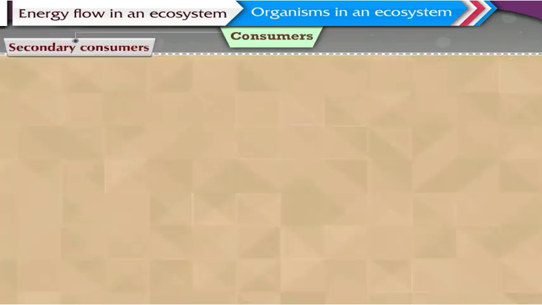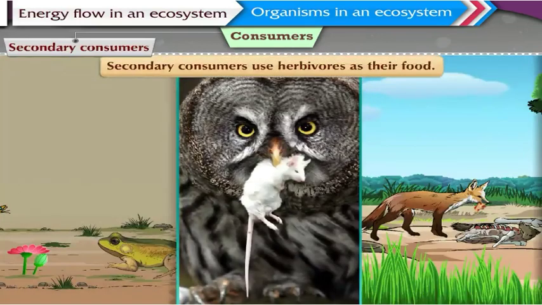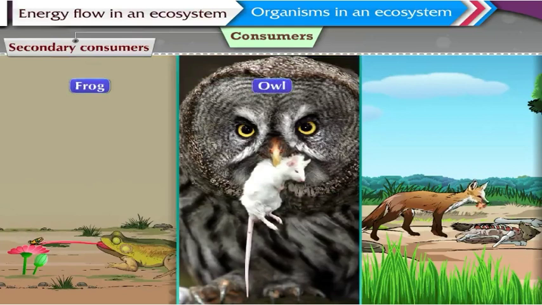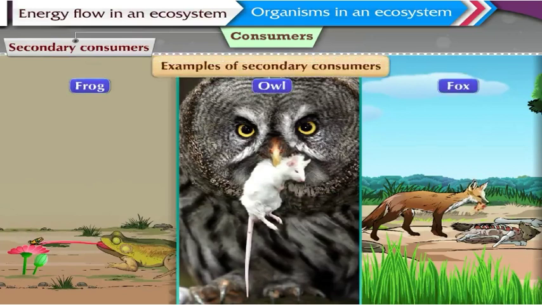Secondary consumers. These consumers use herbivores as their food. Frog, owl, and fox are a few examples of secondary consumers.